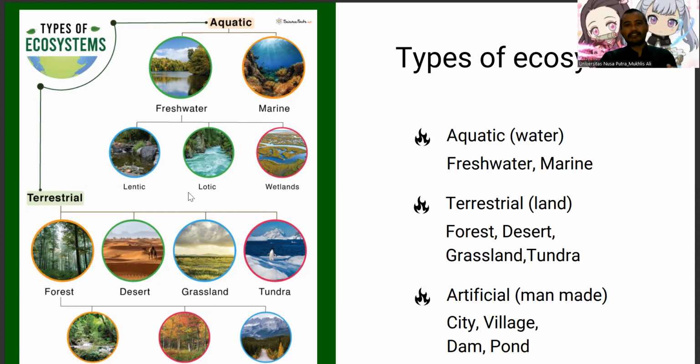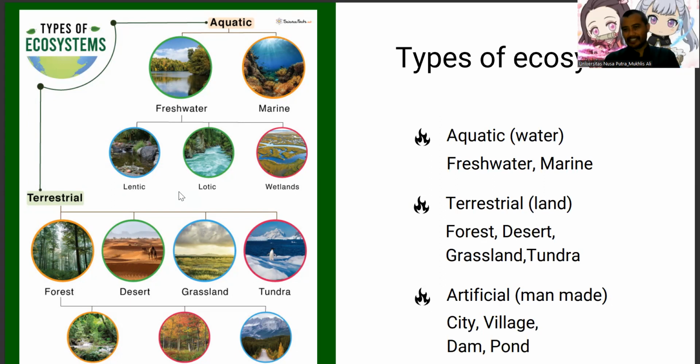In freshwater, we have three kind ecosystem. The first one is lentic. Lentic related with still water. So this water is static, like ponds or lake. The second one is lotic. It's different with lentic because lotic is related with flowing water, like river.